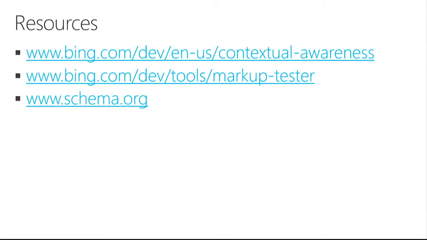So here are some resources for you to look further into supporting schema.org for Cortana. The first one is a Dev Center site on contextual awareness, where we give you more samples of code, show you which fields are required for Cortana to pick up your flights, and also have some screenshots of that UI that we showed earlier. The second link is the markup tester, which is the tool that I just demonstrated. And lastly is the schema.org homepage for all your schema updates.